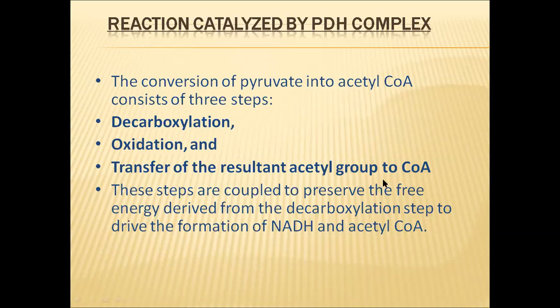This acetyl group is transferred to coenzyme A, and it is converted to acetyl coenzyme A. These three steps are coupled to preserve the free energy derived from the decarboxylation step to drive the formation of NADH and acetyl coenzyme A. These two molecules have energy, which will be released in the next stages like the Krebs cycle, electron transport, and oxidative phosphorylation.